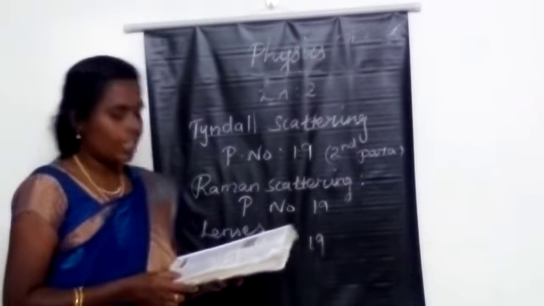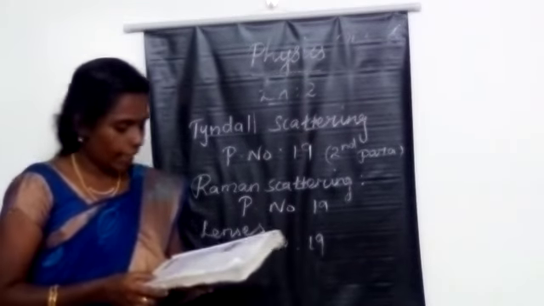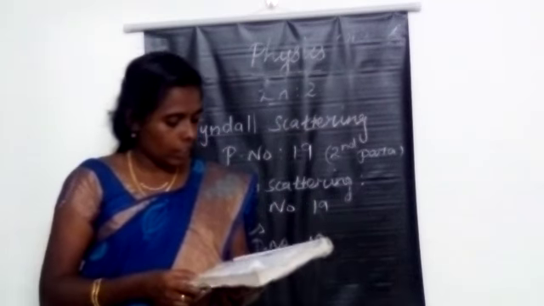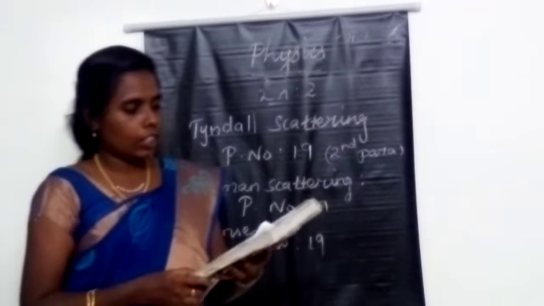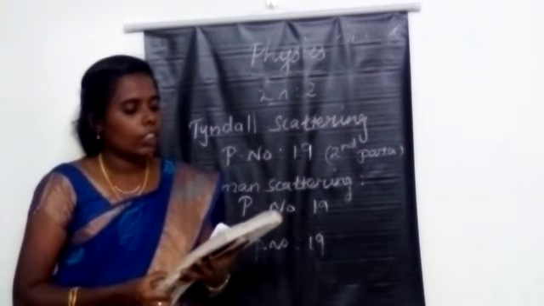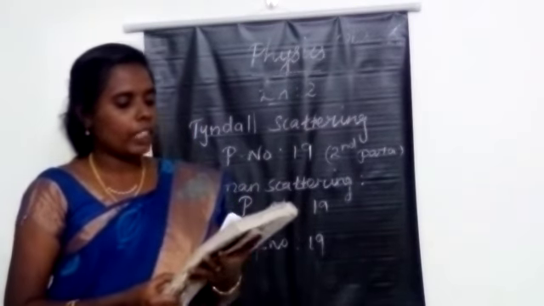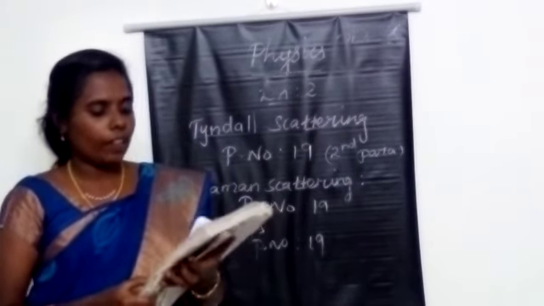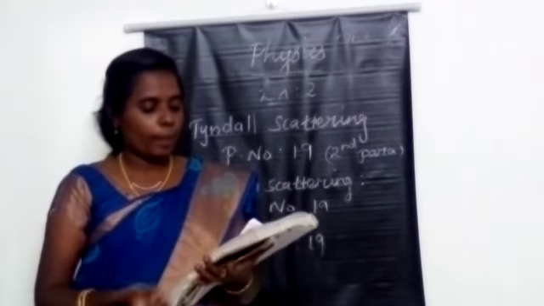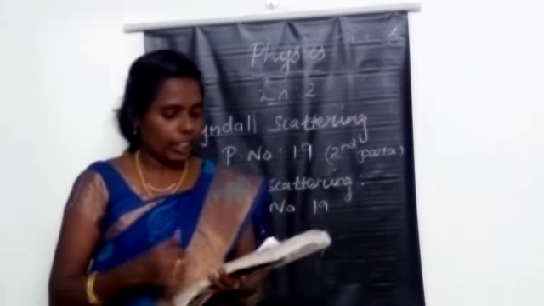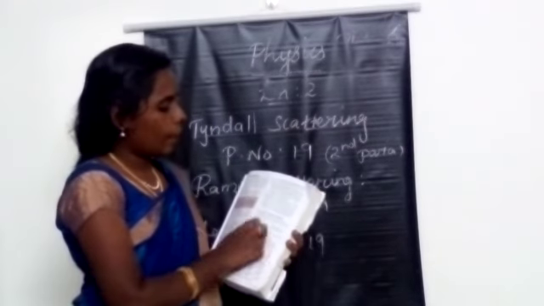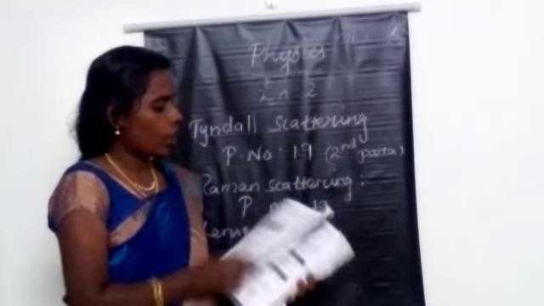Then, what do you mean by lenses? The same page number, lens paragraph. A lens is an optically transparent medium bounded by two spherical refracting surfaces or one plane and one spherical surface. Next question, what are the two types of lenses? Mark the convex or biconvex lens paragraph and the concave or biconcave lens paragraph. Then what is a plano convex lens and what is meant by a plano concave lens? Next heading, same page number. Before this diagram, mark these two paragraphs.